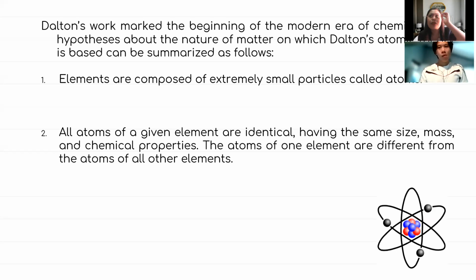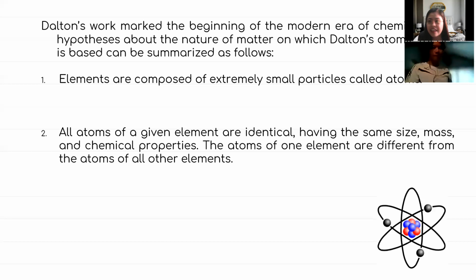And when you say simplest form, hindi na natin siya ma-divide even if gumawa pa tayo or mag-conduct pa tayo ng mga chemical reactions or chemical na mga experiments. But nevertheless, when you say elements, since they are also considered matter, they have small particles called atoms.